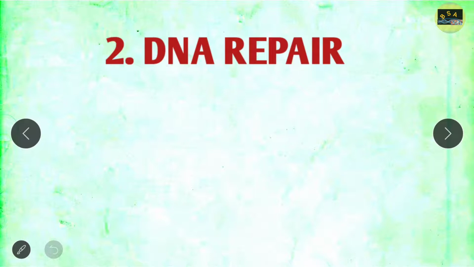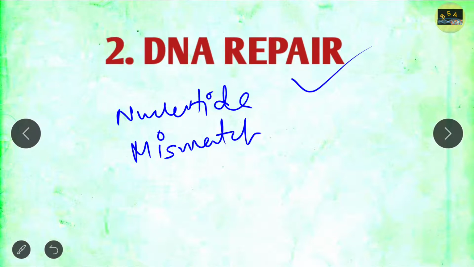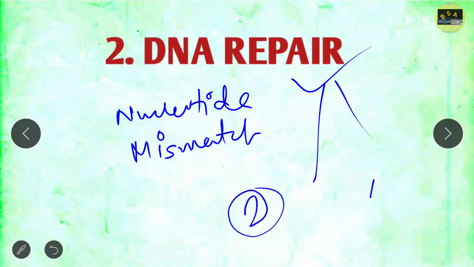Nucleotide excision repair or mismatch excision repair. Basically, they ask questions from all of these, so you should know all these things. Apart from that, how the repair of double strand DNA break happens, which you may get from NHEJ, right? So you should prepare this topic, DNA repair, because you will get questions from it either in 2 marks or 4 marks. So prepare it, it's a very important topic.